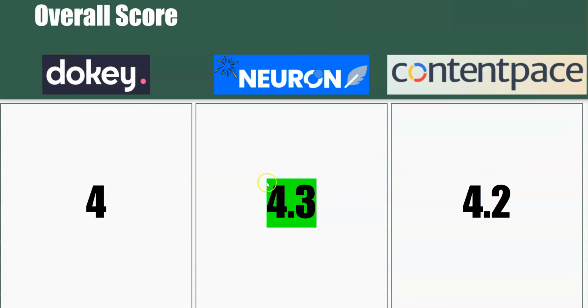Okay. But the overall score, when you slice and dice it all up, I tried to be as unbiased as I can. 4.3 for Neuronwriter, 4.2 for Contentpace, and Dokey comes in at a 4. This is where it landed. And if you want my personal opinion, right? So this is the unbiased score, to be completely honest. I even gave Neuronwriter a 3 on one of these right here. It's not good at article briefs, things like that.